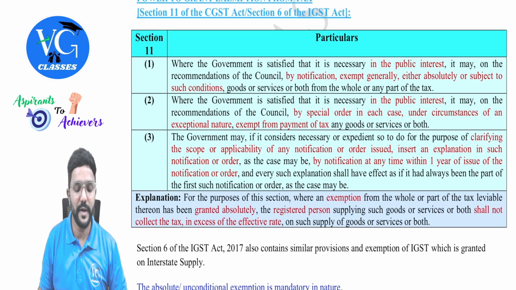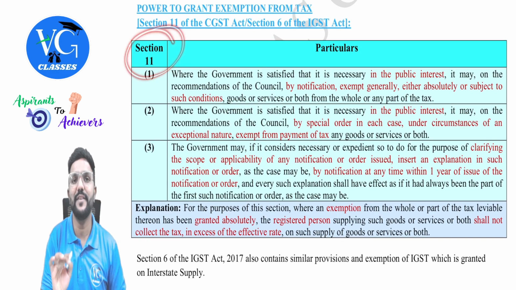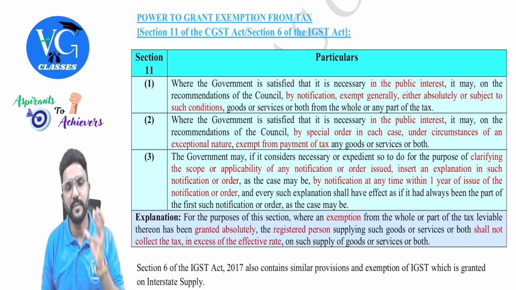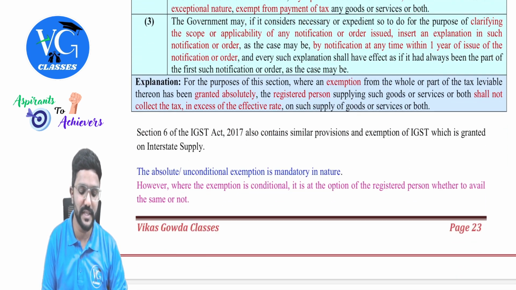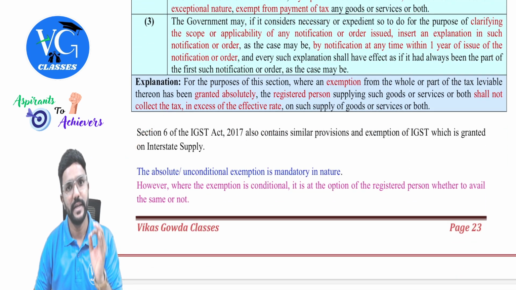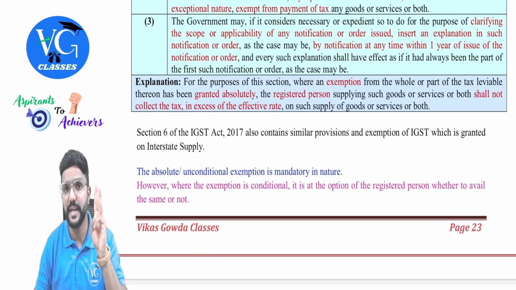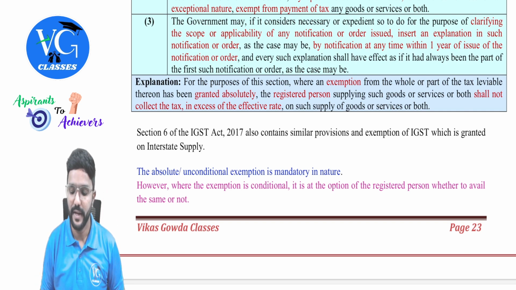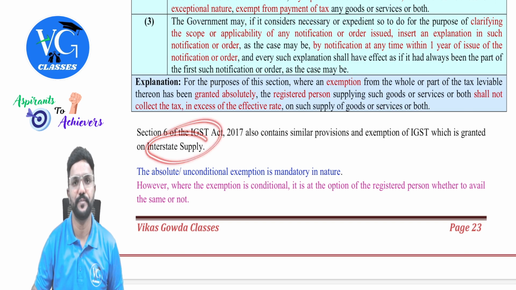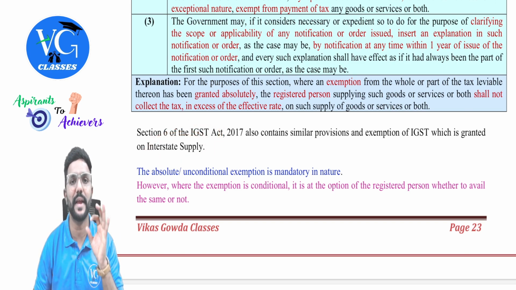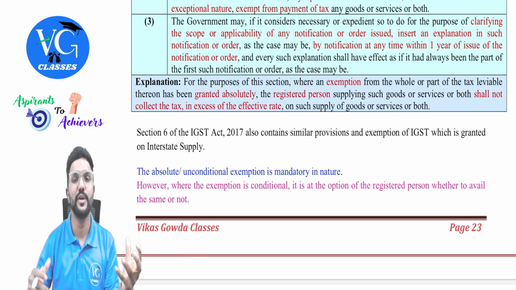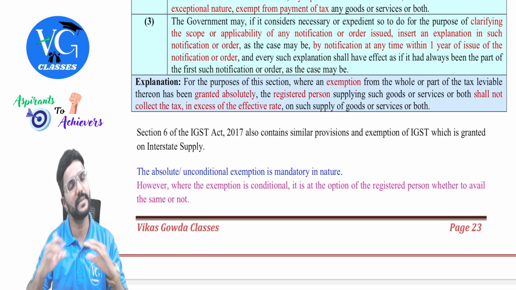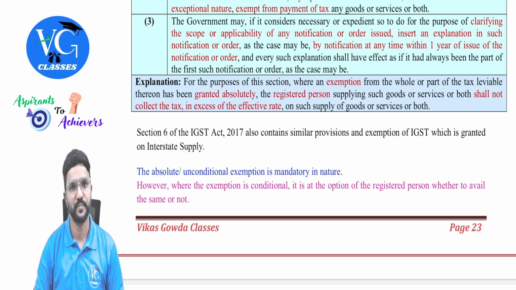Okay, sir. And whatever we covered here under section 11 of CGST Act, the same content is given in section 6 of IGST Act. Even section 6 of IGST Act has three subsections, same content, but it is for interstate supply, guys. That's all. And whatever is the list of exemptions we will learn, it is the same whether it is supplied intrastate or interstate. Is it exempt, sir? Yes, guys, it is exempt.